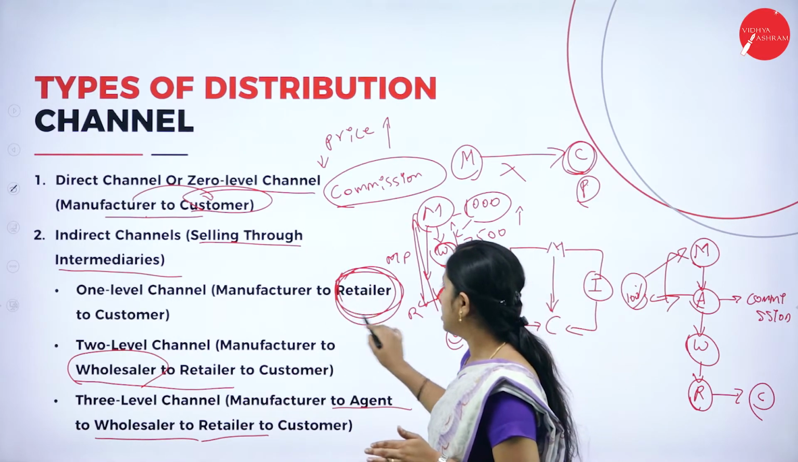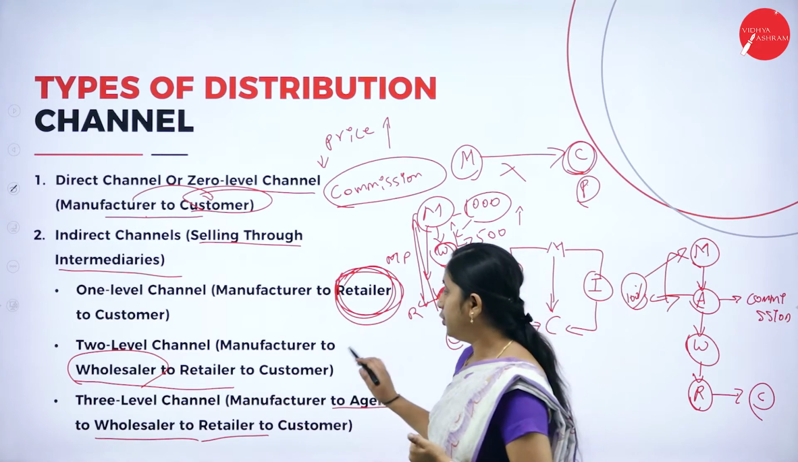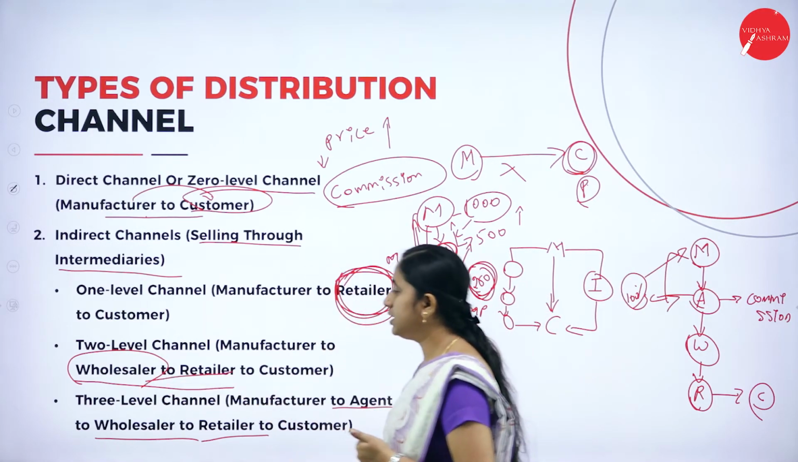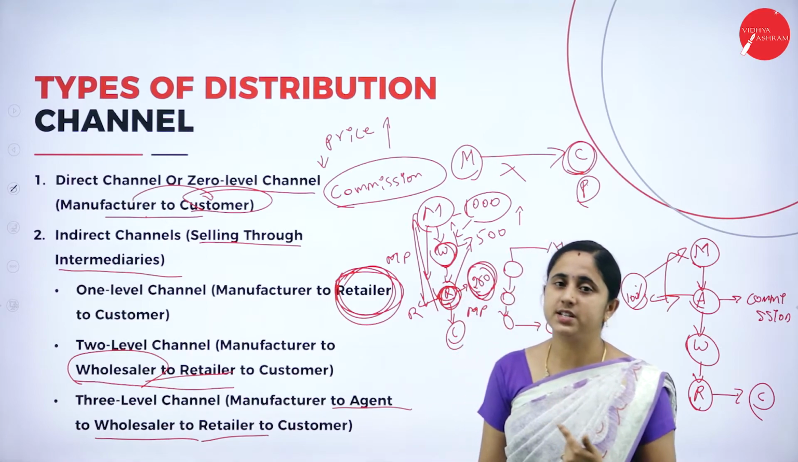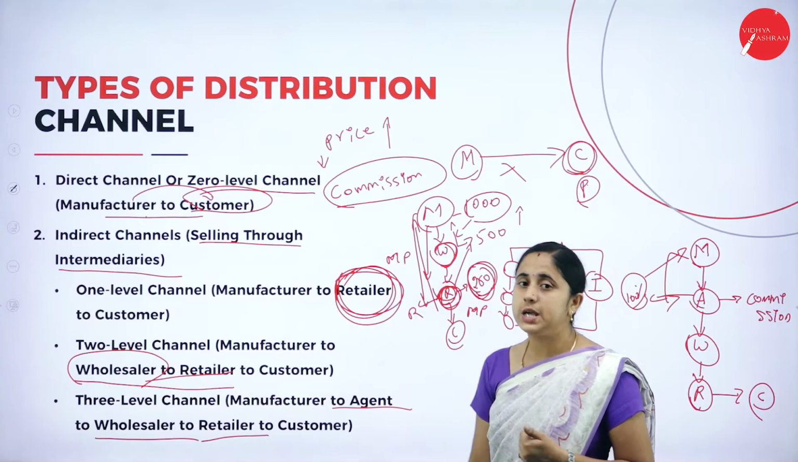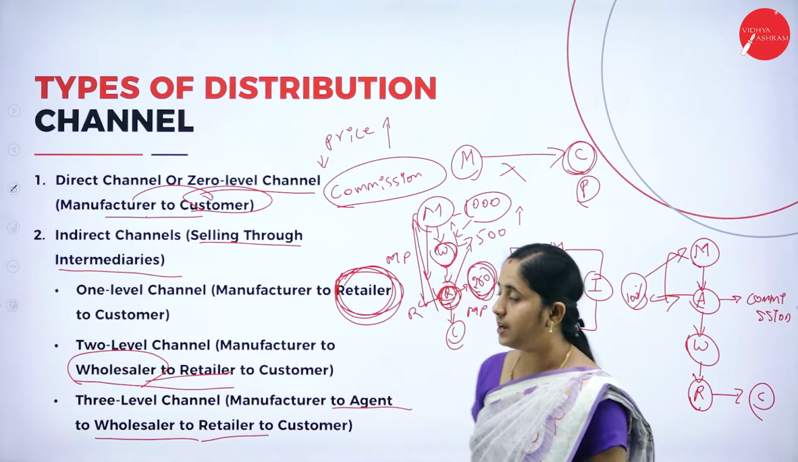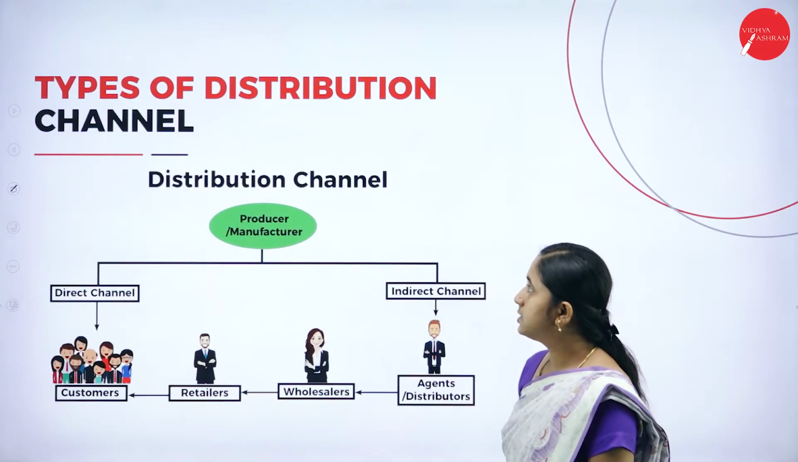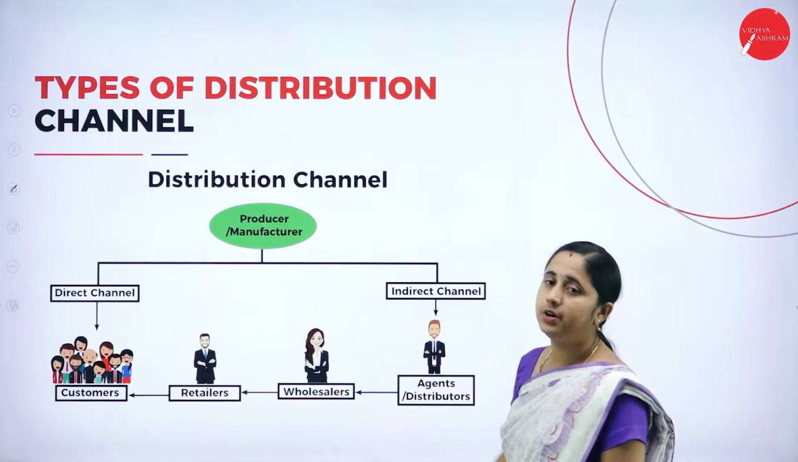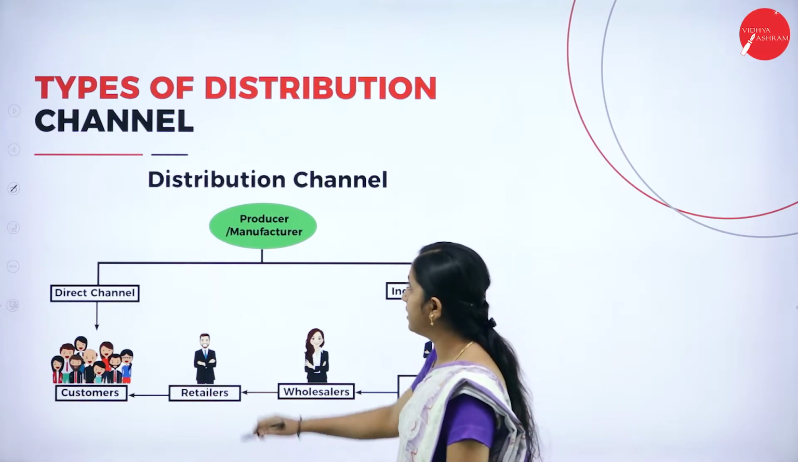If only one intermediary is involved, it means one level channel. If two intermediaries are involved, it means two level channel. If three intermediaries are involved, it means three level channel. So this is all about types of distribution channel. Next, it can be explained through a diagram. These types of distribution channel can be explained through this diagram.